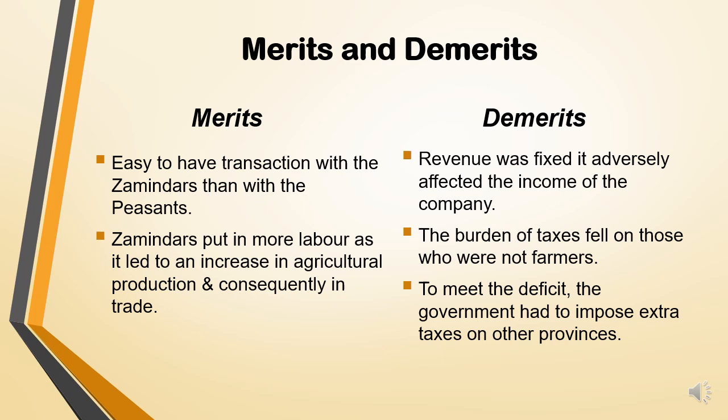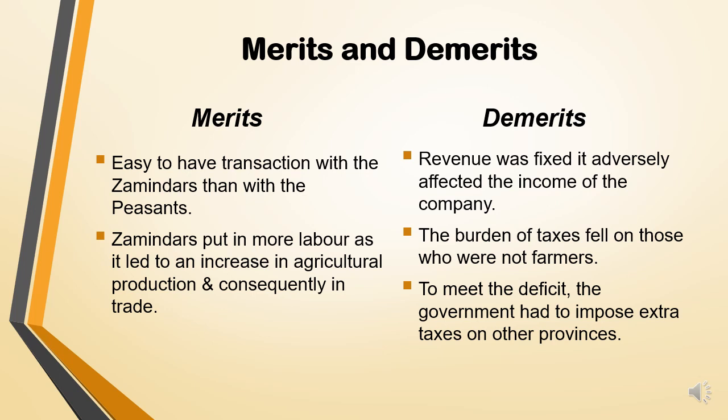Now the demerits. Revenue was fixed, and it adversely affected the income of the company. Now, as the revenue was fixed, they could not increase it. But with time, the demands and the needs of the company increased. So, the burden of taxes fell on those who were not farmers. Now, the company could not increase the amount of land revenue on the farmers. So, they increased the amount of tax to be paid by the people who were not farmers.